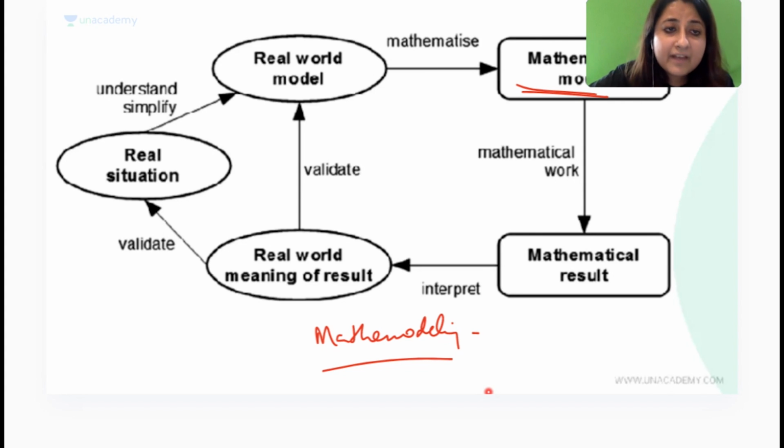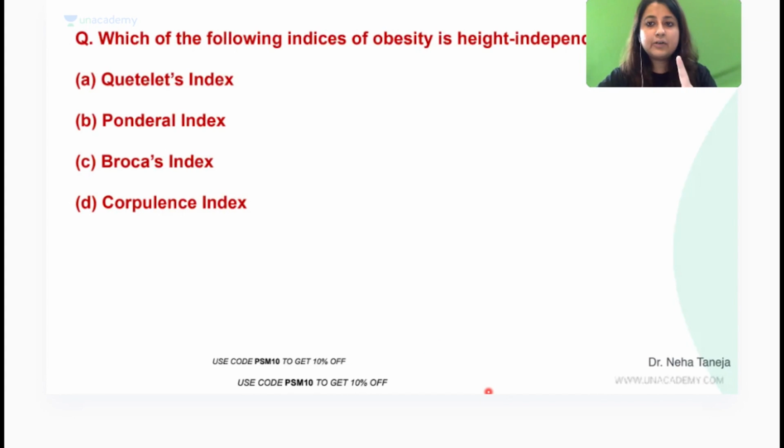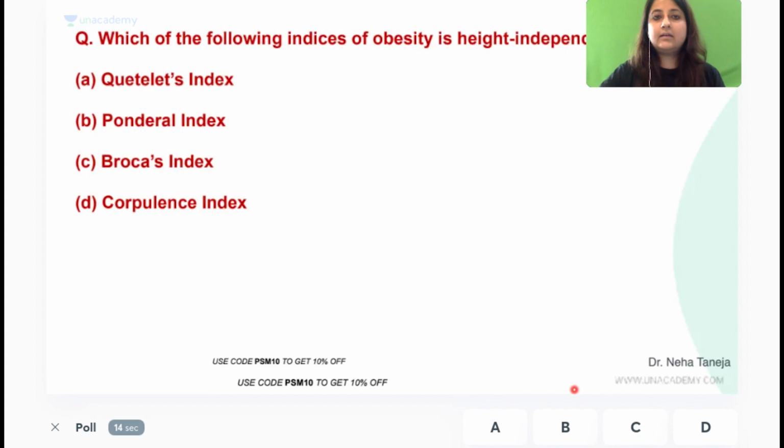All right, your PYQ again, I don't want anybody to make a mistake. We have revised it last week also. Which of the following indices of obesity is height independent? Everybody mark it. Very good. So far everyone has got it correct.